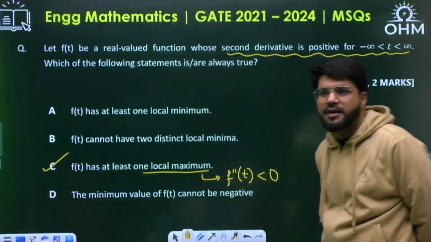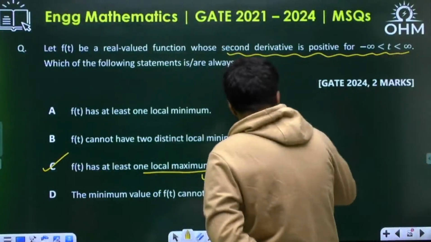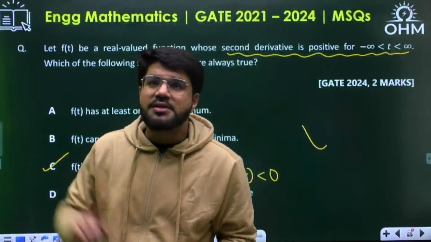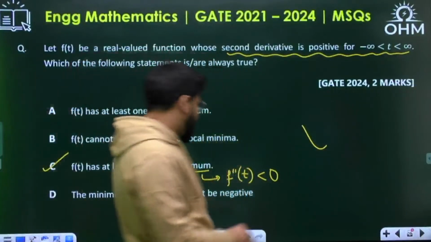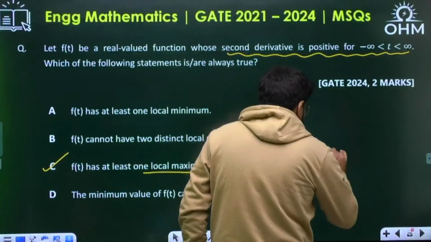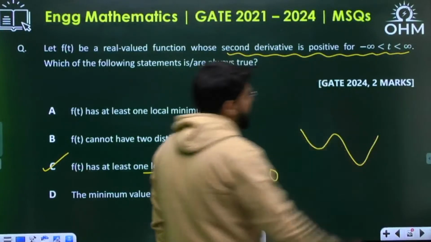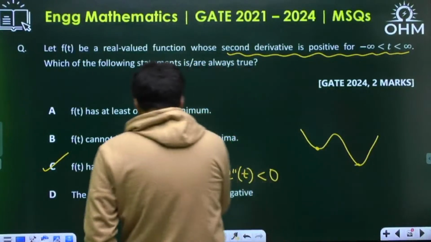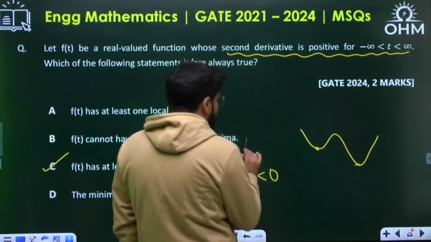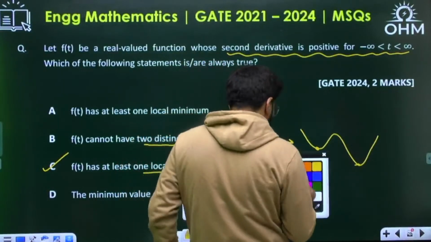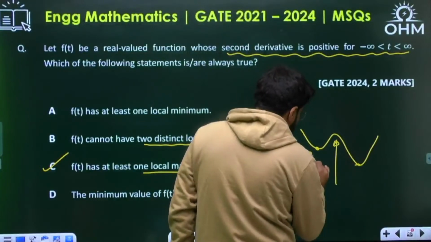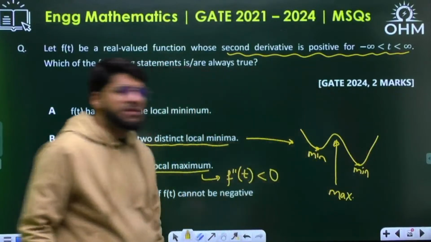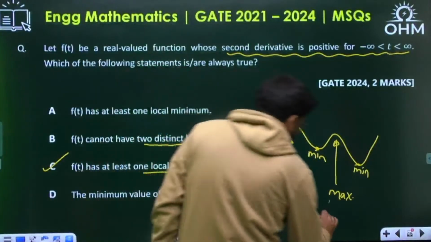Now option B is related to it. Why? Because if you want to have two minima, there cannot be consecutive minimas. Similarly, there cannot be consecutive maxima. If there is a minima, there has to be a maxima, and only then can the next minima come. So if you want to have two distinct local minima, this is min, and this has to be maxima. But maxima is not possible here.